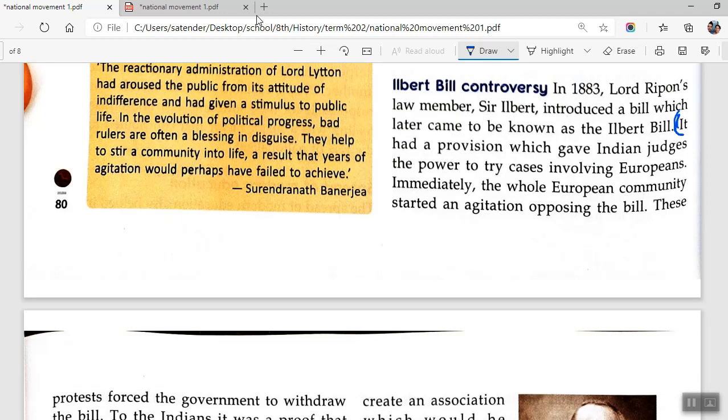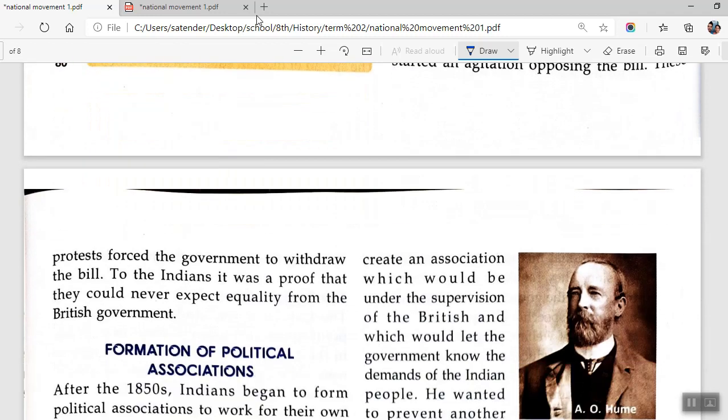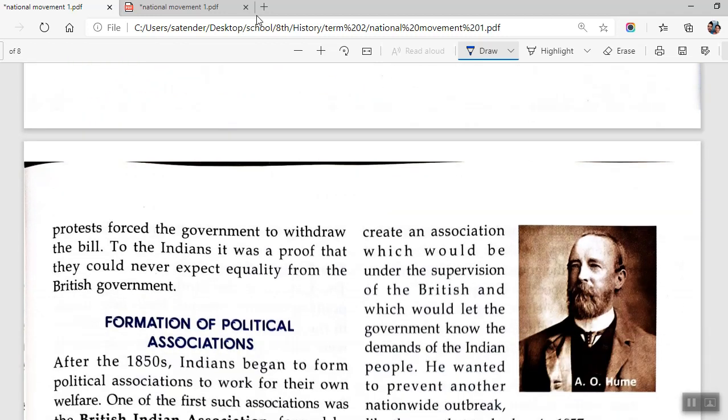You'll be writing about, in fact, what you do is, hold on a second. You start from this Ilbert Bill and cut out this 'it'. The Ilbert Bill had a provision which gave Indian judges the power to try cases involving Europeans. Immediately, the whole European community started an agitation opposing the bill. These protests forced the government to withdraw the bill. You'll be writing till this point.